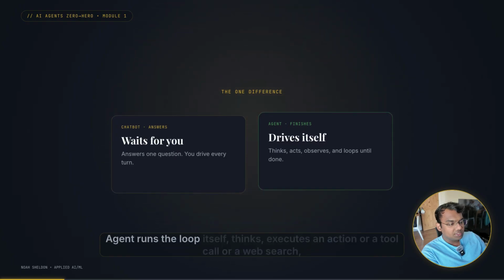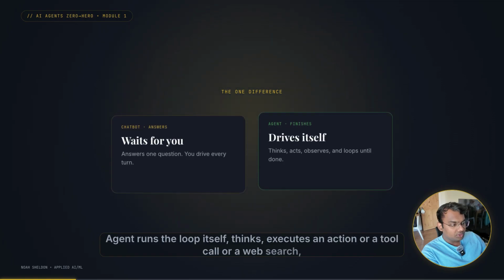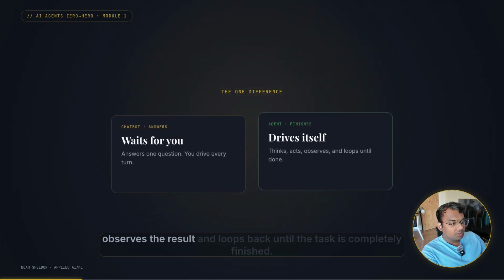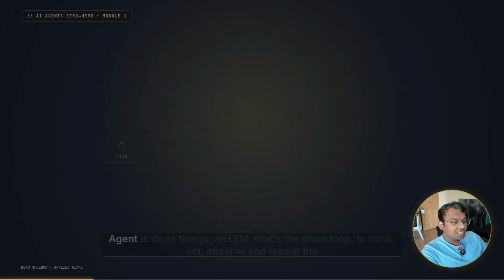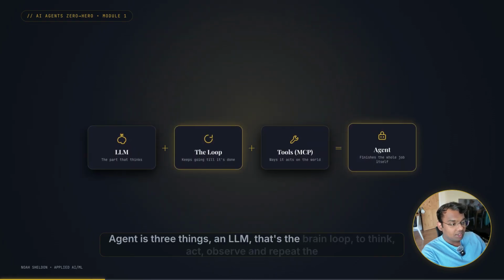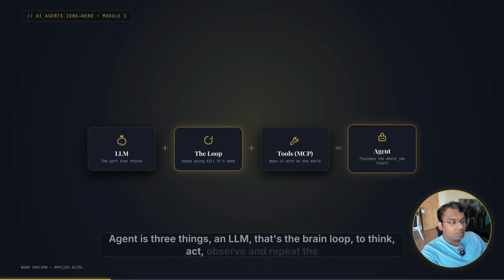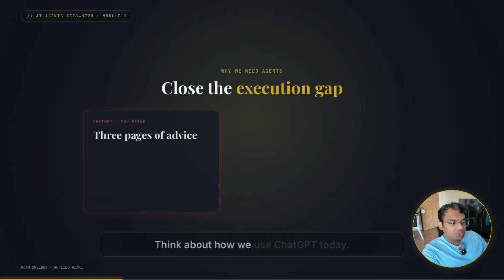An agent runs the loop itself: it thinks, executes an action or a tool call or a web search, observes the result, and loops back until the task is completely finished. An agent is three things: an LLM, that's the brain; a loop to think, act, observe, and repeat; and the tools, the hands of the agent.